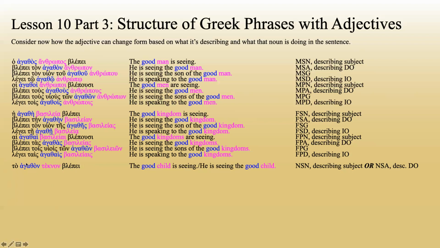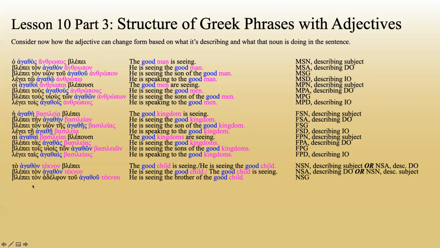But what's important is whichever gender, number, and case this is, it matches in gender, number, and case. If this is neuter singular nominative, this is neuter singular nominative. If this is neuter singular accusative, that's neuter singular accusative. It's going to be the same one. Blepe ta agathon teknon. He is seeing the good child, or the good child is seeing. Again, it could be neuter singular accusative or neuter singular nominative. We can't quite tell. Oops, that should be ta, not tan.